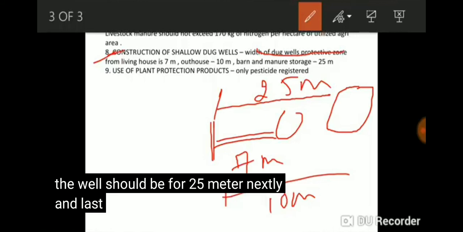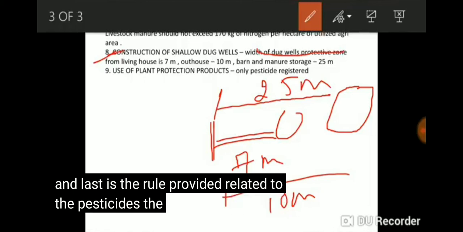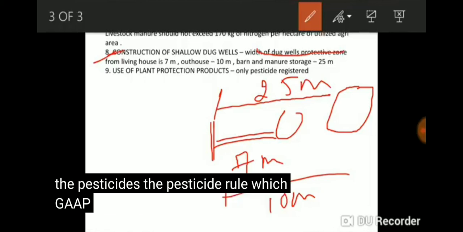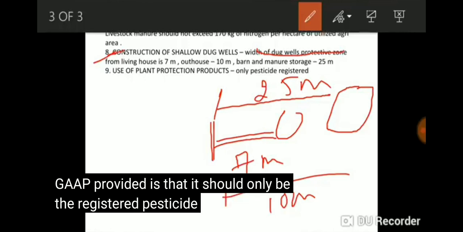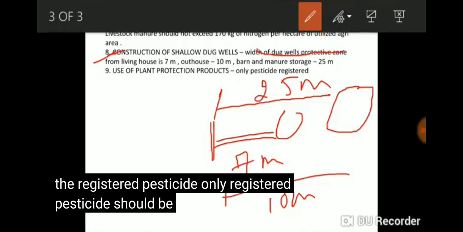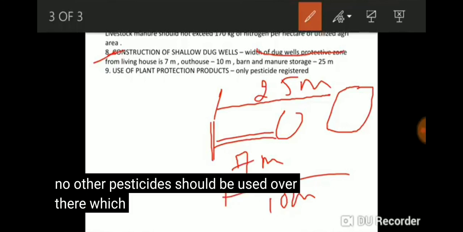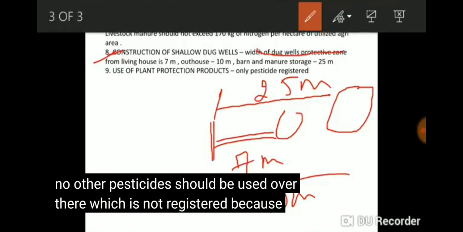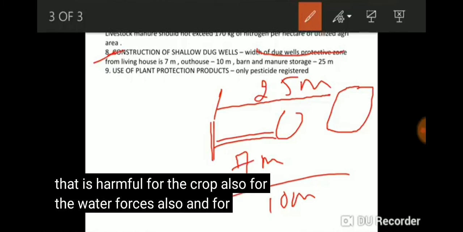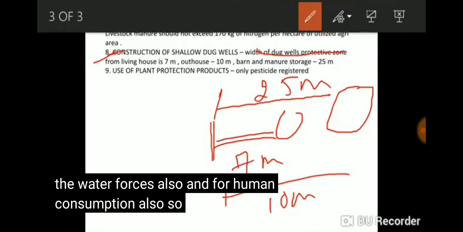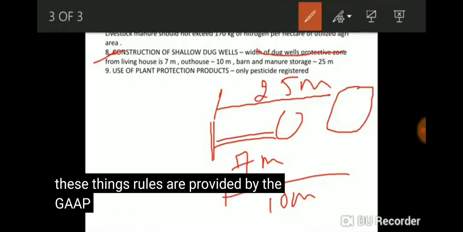And next and last is the rule related to pesticides. The pesticide rule which GAP provides is that only registered pesticides should be used. No other pesticide which is not registered should be used, because that is harmful for the crop, for the water sources, and for human consumption also. So keeping in mind all these things, rules are provided by the GAP.